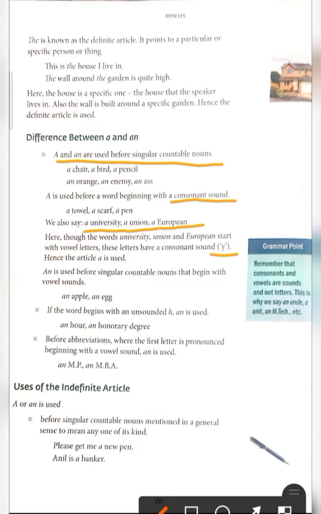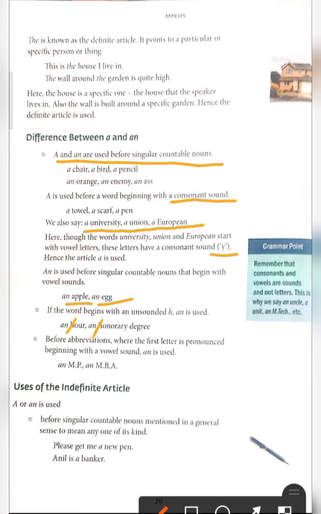Now next, an is used before a singular and countable noun that begins with a vowel sound. See here, an apple, it's singular. An egg. Second, if the word begins with a silent letter, like H is silent here: an hour, an honest person, an honorary. So here H is silent.